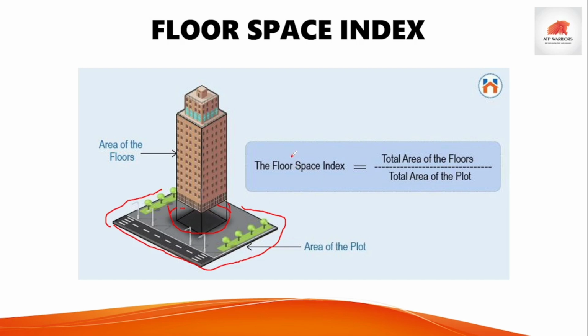So what is the formula of floor space index? It is the total area of all the floors, this floor, this floor, this floor, this floor. This total area is nothing but the calculation of the peripheral line, the calculation of areas which is computed in FSI on each particular floor. That is nothing but the P line here. And divided by the total area of the plot, that is nothing but the net plot.